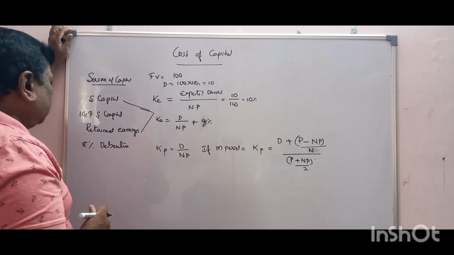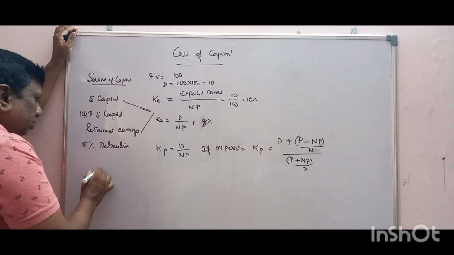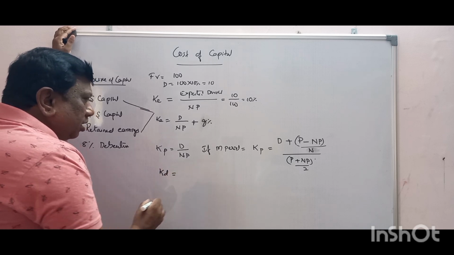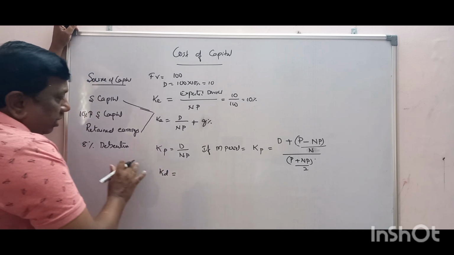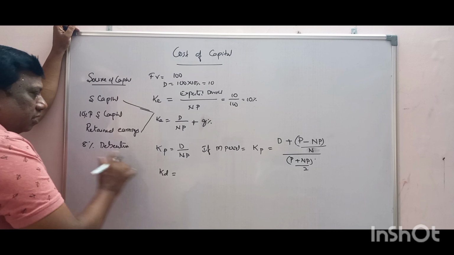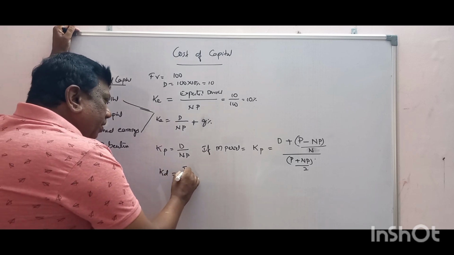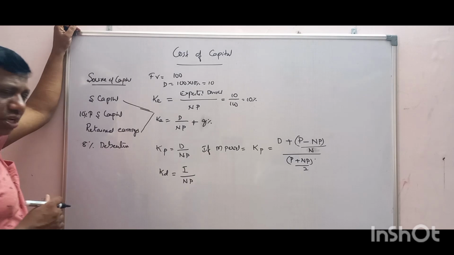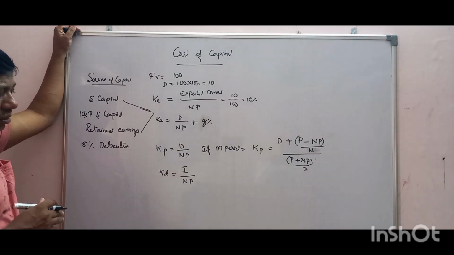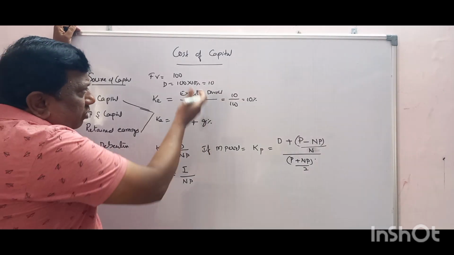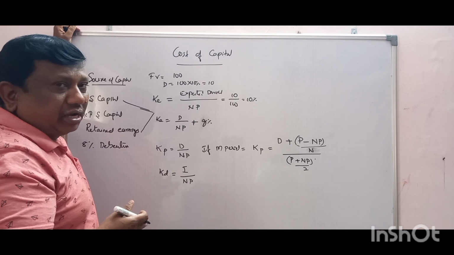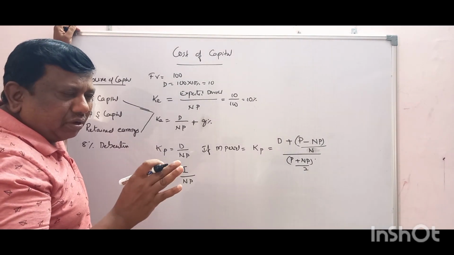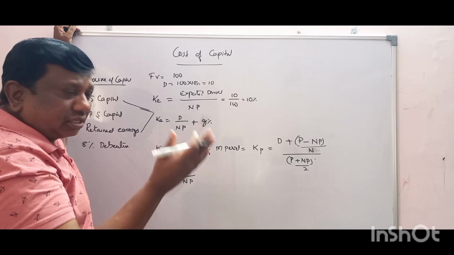Now the last thing is debentures. Debentures we write as KD, cost of debenture. For that we are giving interest, as I said, and this is fixed. So it should be I divided by NP. The process is the same. See, dividends are given after tax, so shareholders will get dividends after tax.